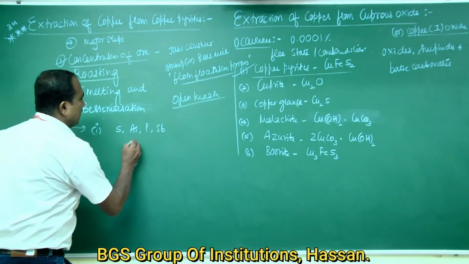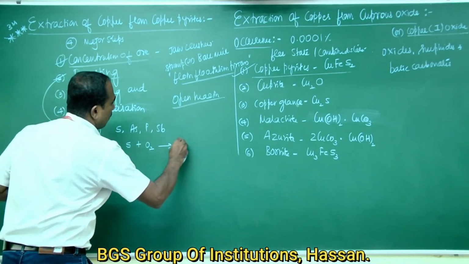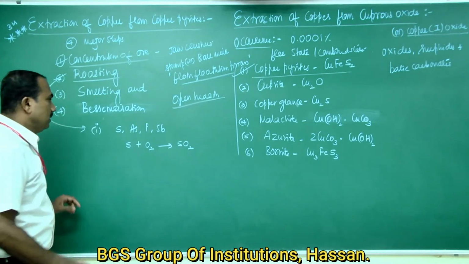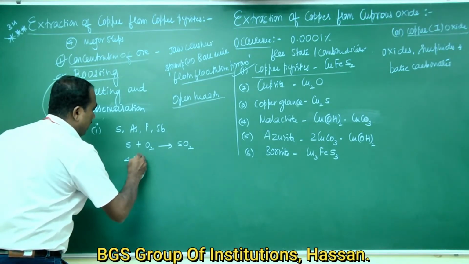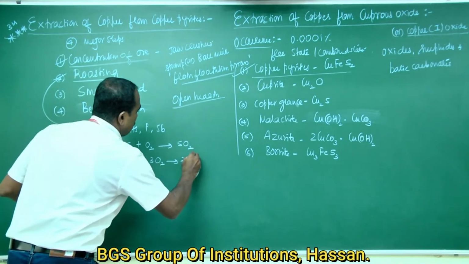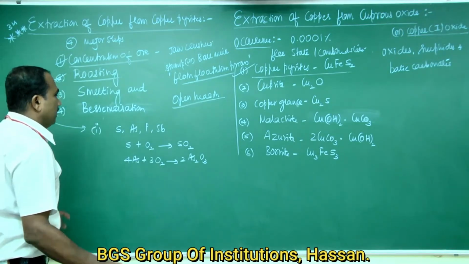The chemical reactions taking place are S plus O2 gives SO2. Second one is 4As plus 3O2 gives 2As2O3.